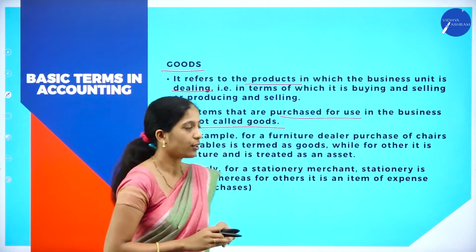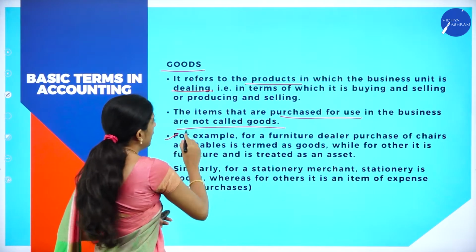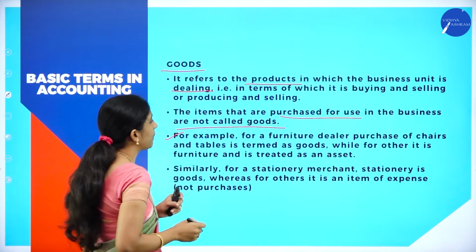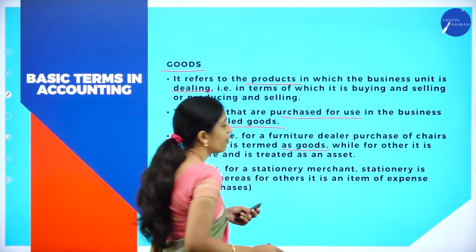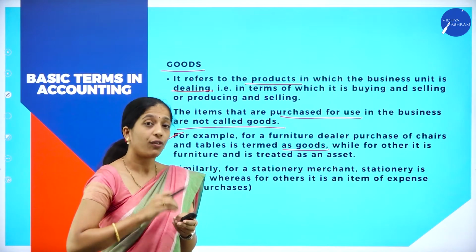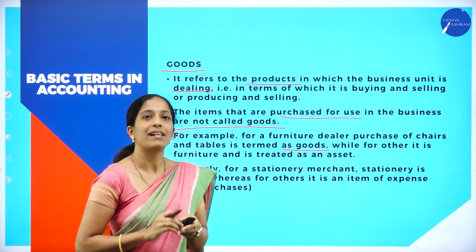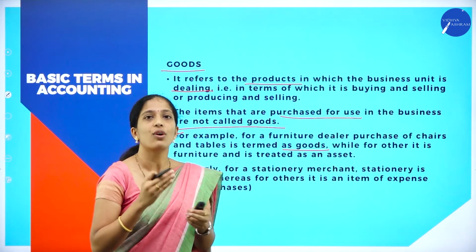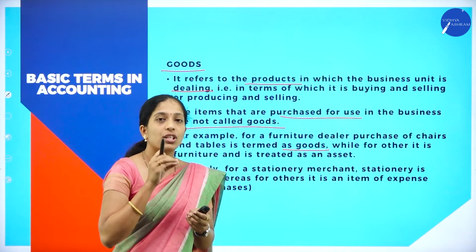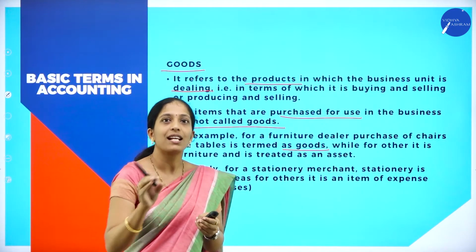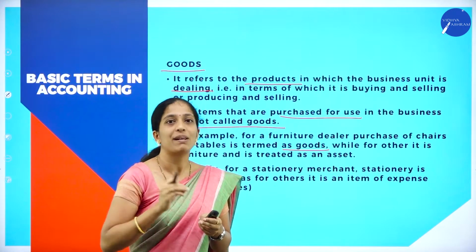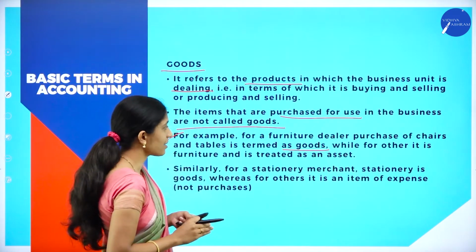For example, for a furniture dealer, the purchase of chairs and tables is termed as goods. If there is a furniture shop, for him chairs as well as tables are what? Goods, because he is going to sell them and earn money. Here the furniture shop owner always deals with furniture. So here for him chair as well as table is termed as goods.